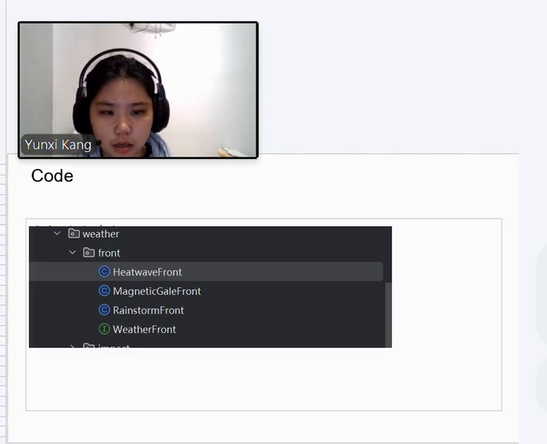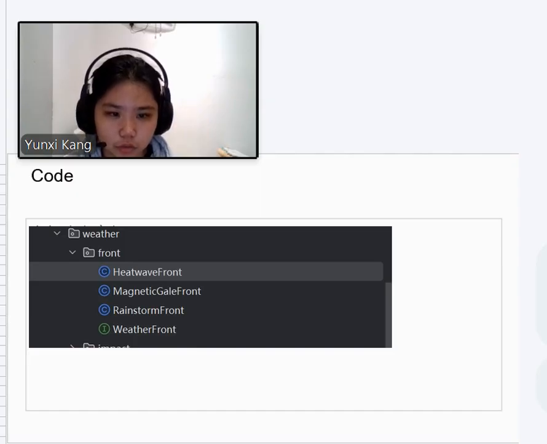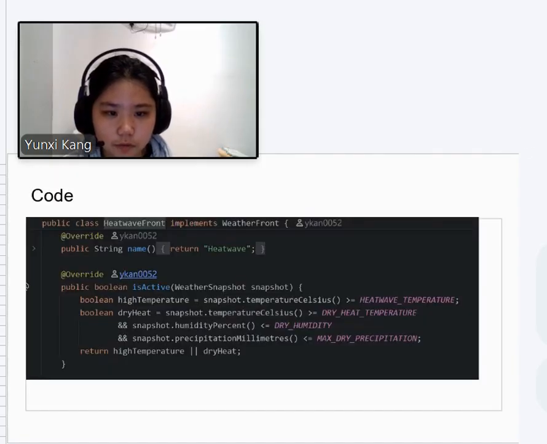For the main design, I created two key abstractions. The first is WeatherFront. It decides whether a weather condition is active and converts a weather snapshot into a weather event. I implemented three concrete fronts: HeatWaveFront, RainstormFront, and MagneticGaleFront. HeatWaveFront activates from hot or dry weather.